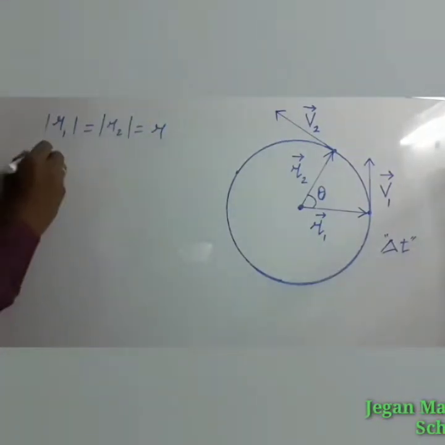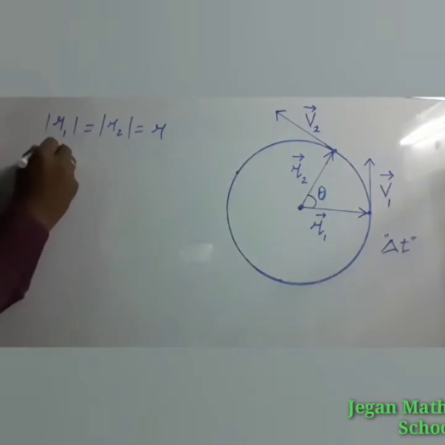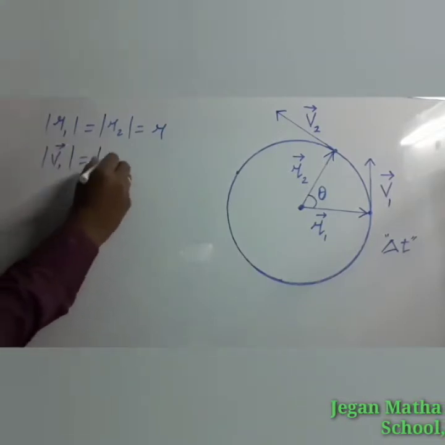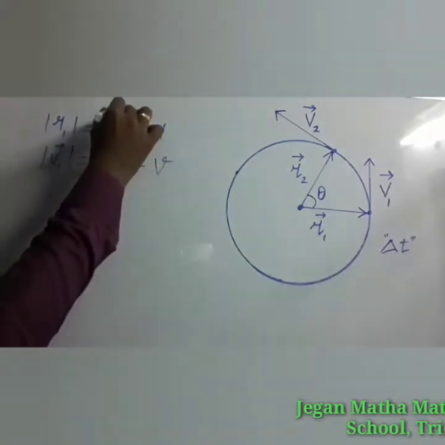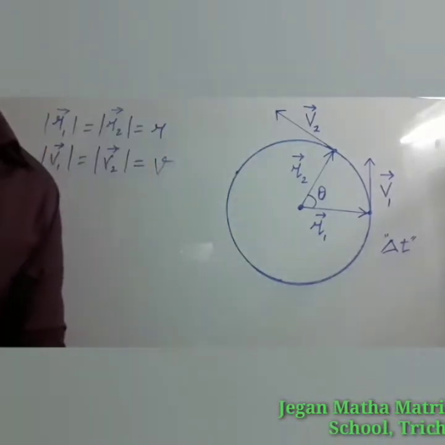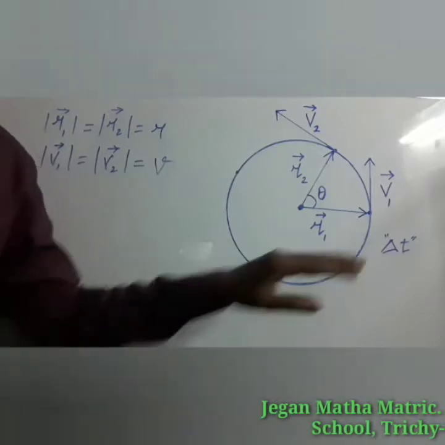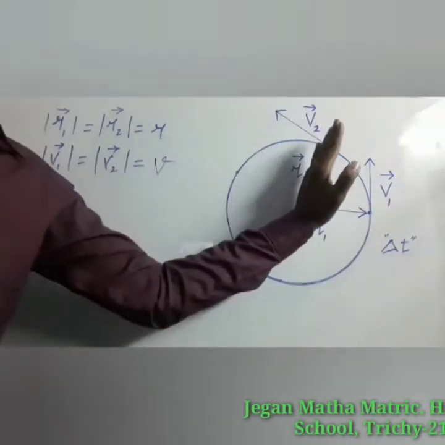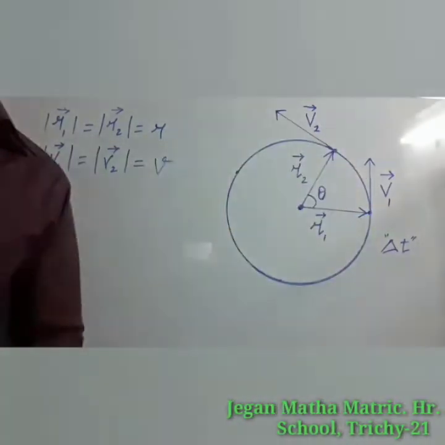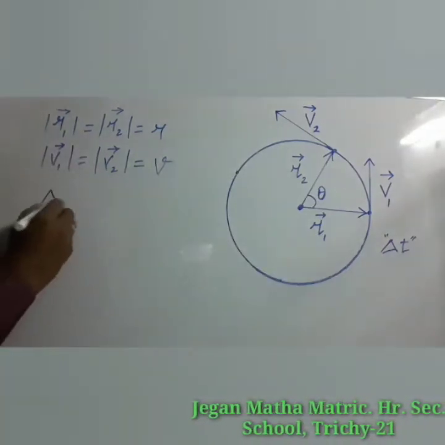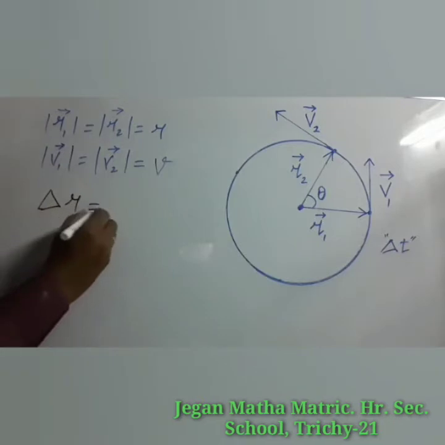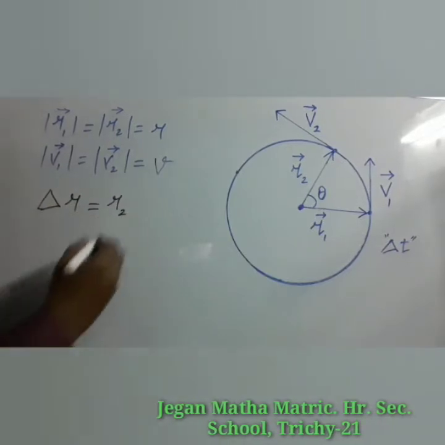Likewise, modulus of V1 is equal to modulus of V2. So we can write that as V itself. If the particle moves from position vector r1 to r2, then the displacement is given by del r, that is equal to r2 minus r1.